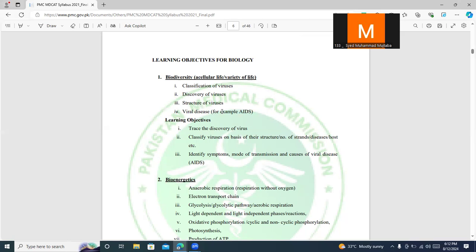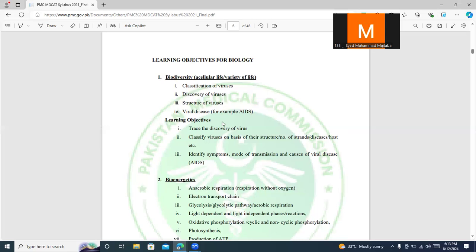However, what it does is that it reduces the overall immune system of the body such that a person becomes more and more susceptible to other infectious diseases. So basically, it decreases the immune system, and a person is more likely to catch other infectious agents or viral diseases. Similarly, you need to know the structure of viruses. For example, there are single-stranded viruses or double-stranded viruses. Examples of single-stranded viruses include the coronavirus and COVID-19. It is highly infectious because single-stranded viruses are able to mutate rapidly in comparison to double-stranded viruses.